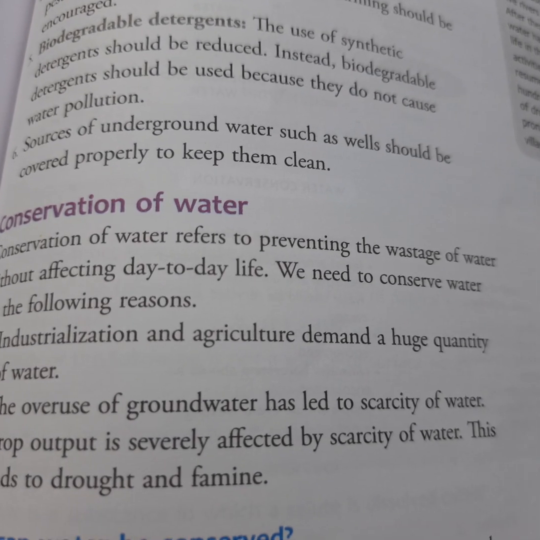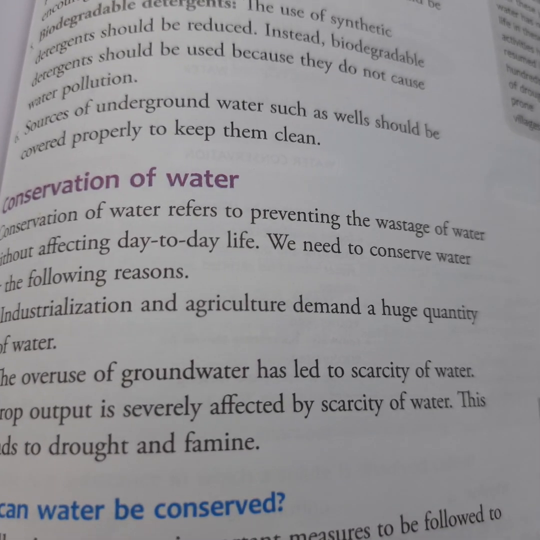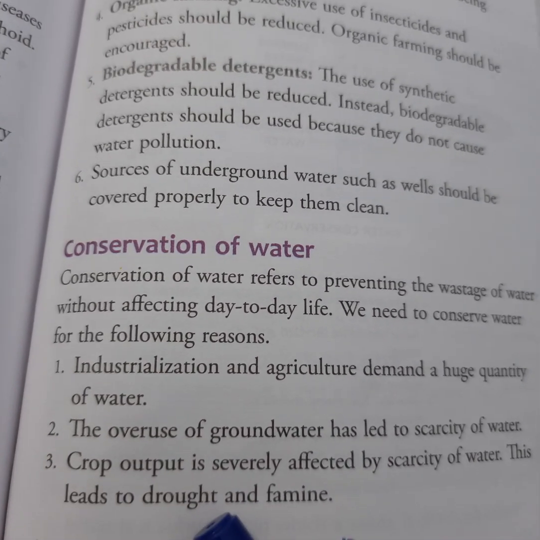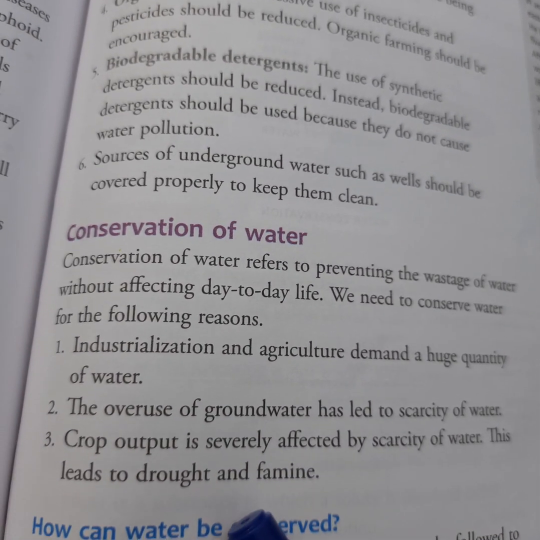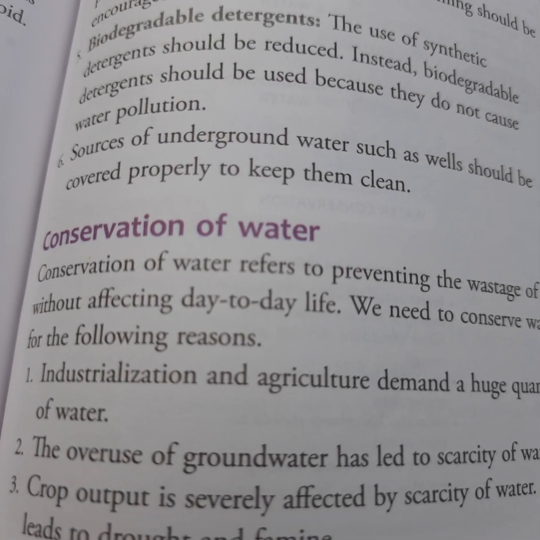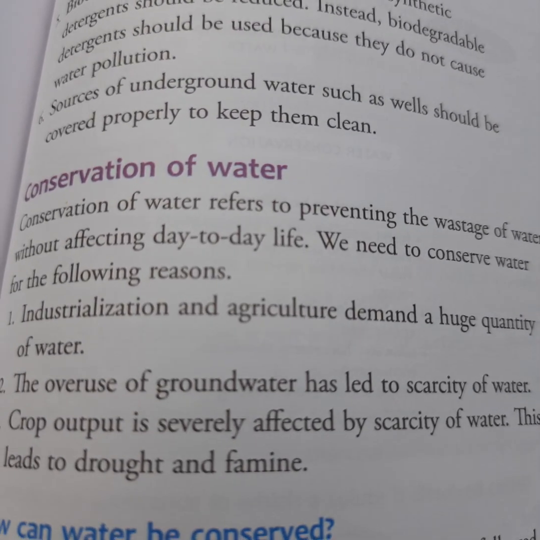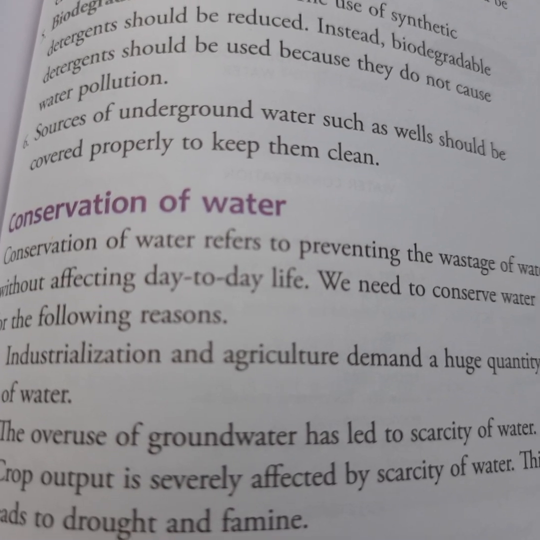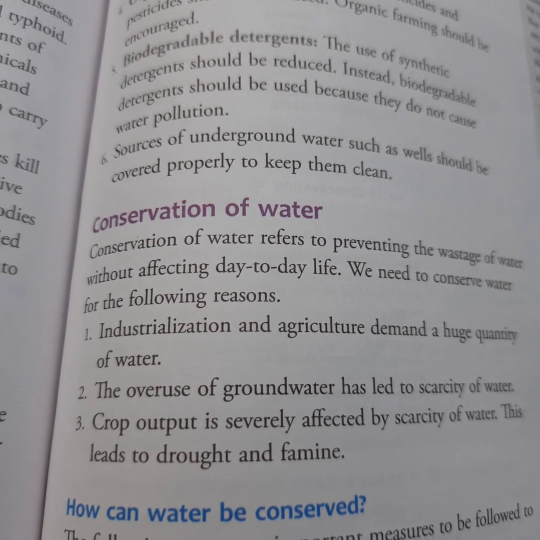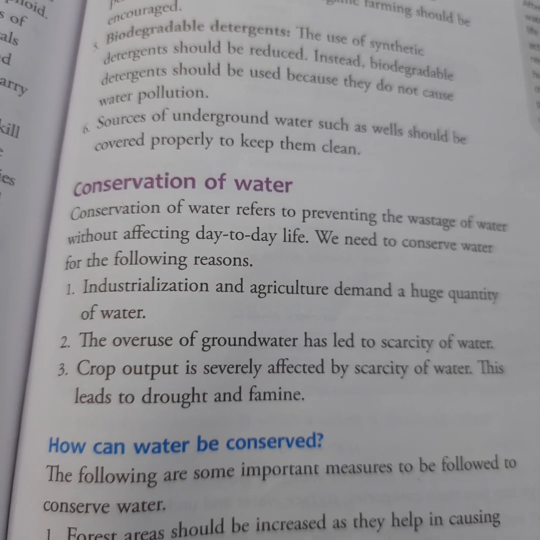Too much use of groundwater means there will be scarcity of water under the ground. Then crop output is severely affected by scarcity of water. This leads to drought and famine. If there will be no water, what will happen? Output will be less. Then it will lead to drought and famine. Then how can water be conserved?